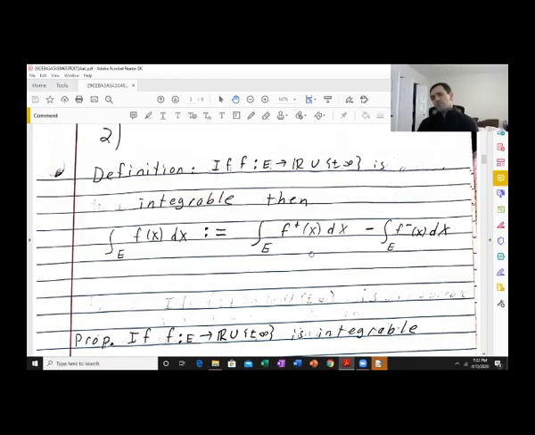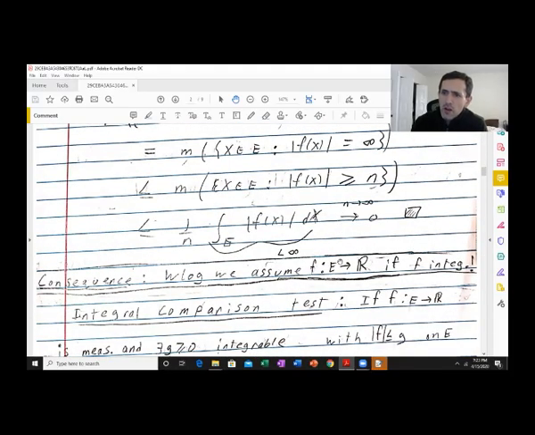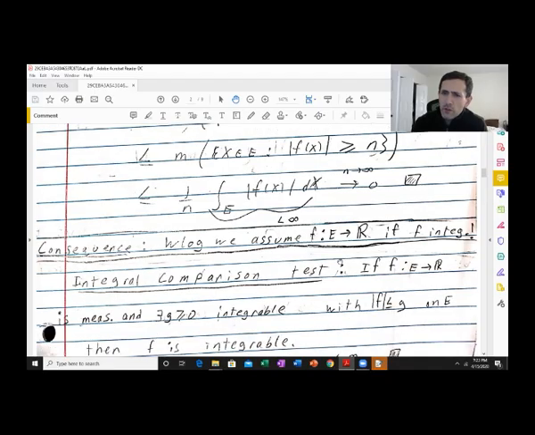That's it. And you can check that if two functions are equal almost everywhere, then so are their positive parts, and so are their negative parts. The plus being the positive part, and the minus being the negative part. Okay. So let's get to a very useful but fairly trivial result, and that is the integral comparison test.